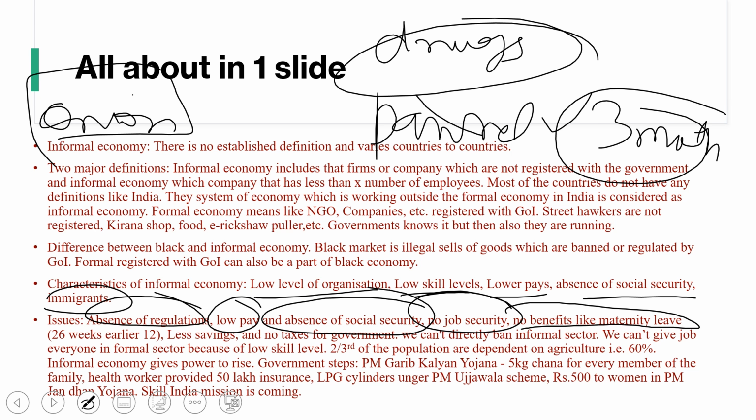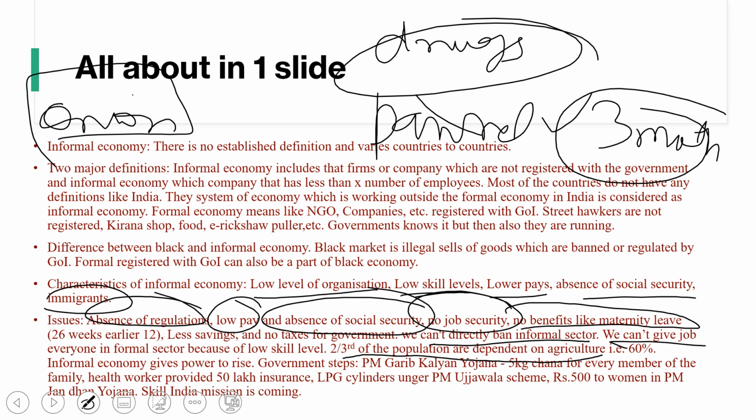We can't directly ban the informal economy because a large section of the people of our country work in the informal sector. We can't give everyone jobs in the formal sector because of low skill levels. India being a youth country, we don't have that number of jobs to provide them. Two-thirds of the population are dependent on agriculture. That is the 60% informal economy, which gives rise to the economy through agriculture only.